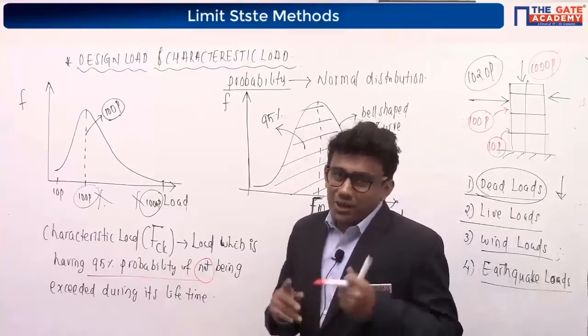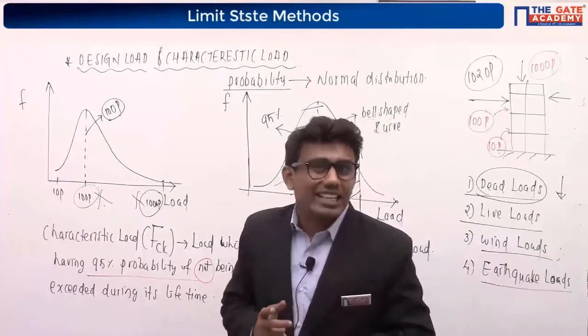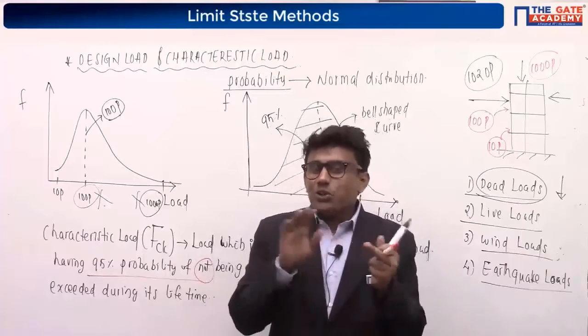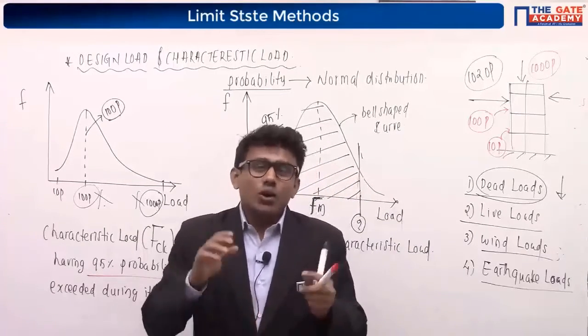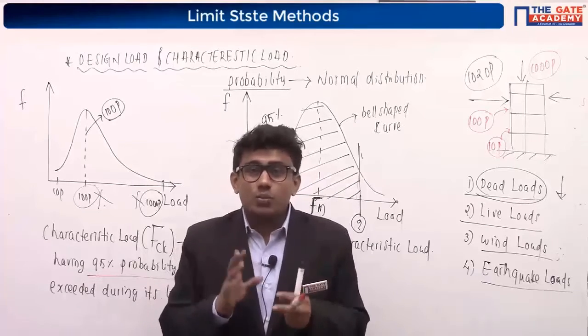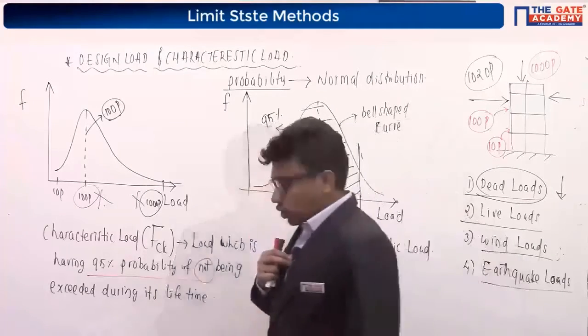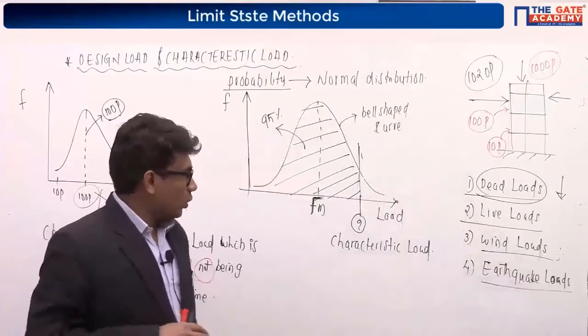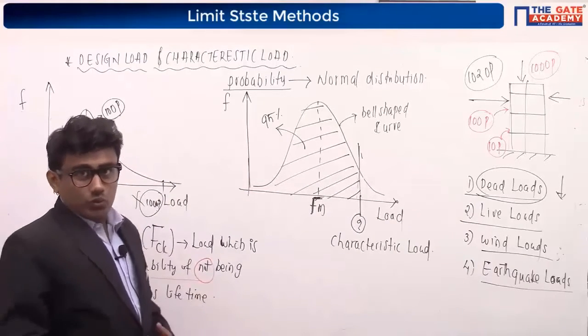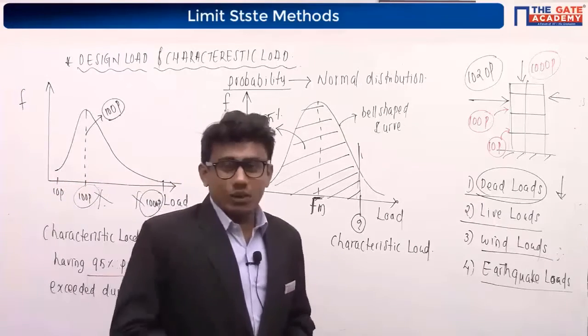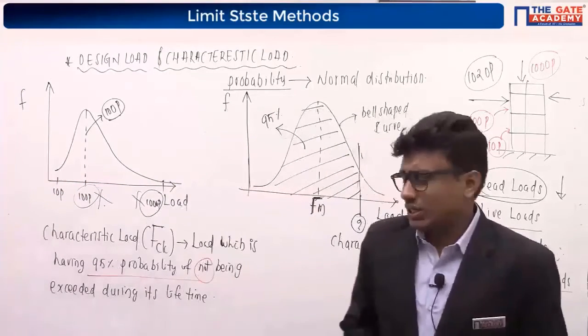Why can we not do that? I know everyone's answer will be FCK, that is characteristic load. We cannot use that value for the design. Why? Because that load is having around 95% of probability of not being exceeded, right? So we were discussing the characteristic load. The load which is having around 95% of probability of not being exceeded during its lifetime, that is our characteristic load on the structure.